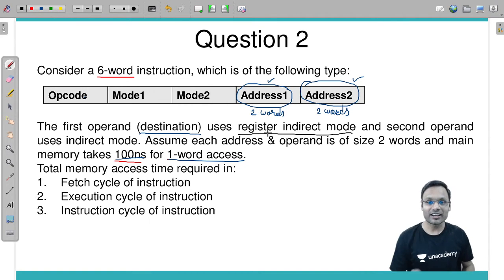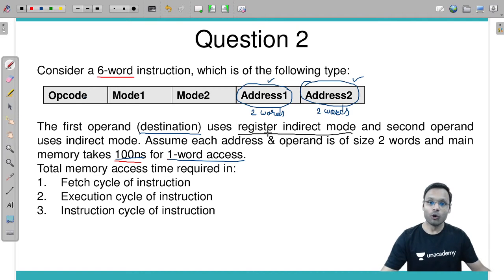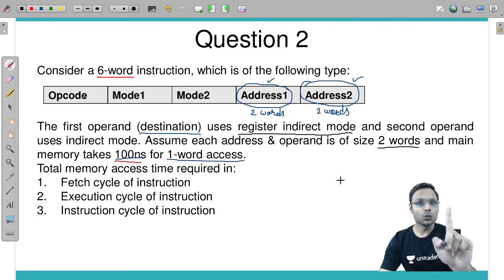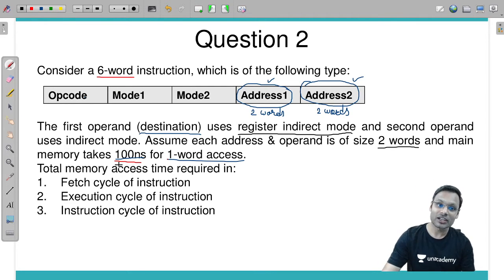So in register indirect mode, how many times have you accessed the memory? One time. And what do you access from the memory? The operand. What is the size of the operand? 2 words.